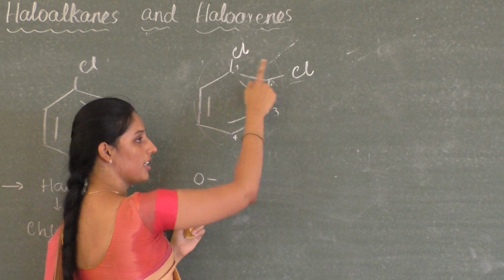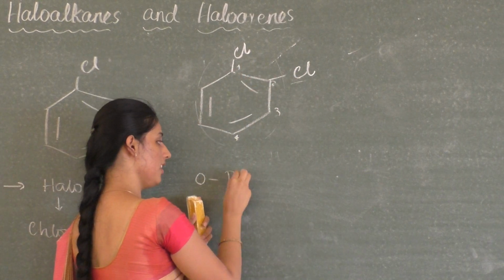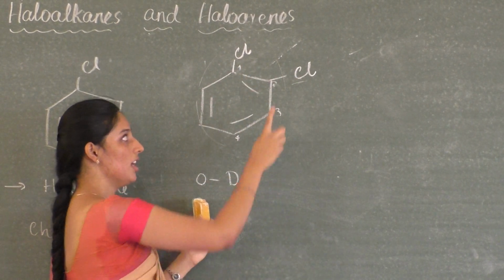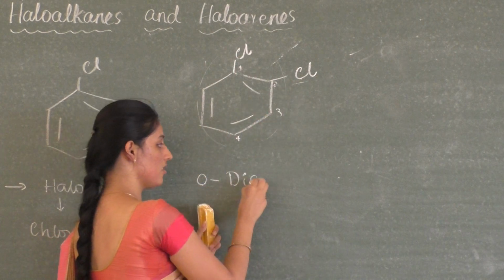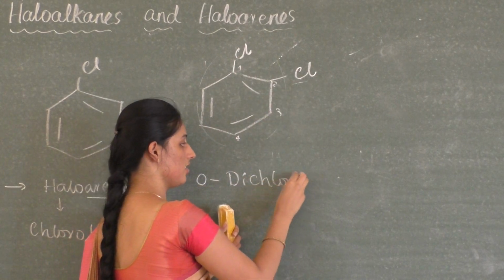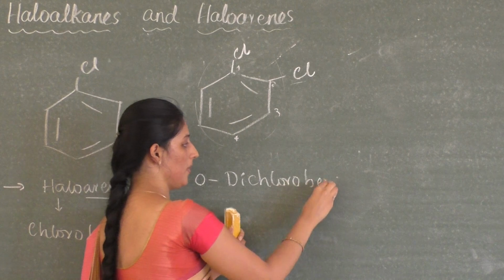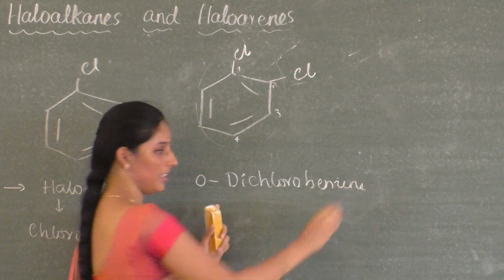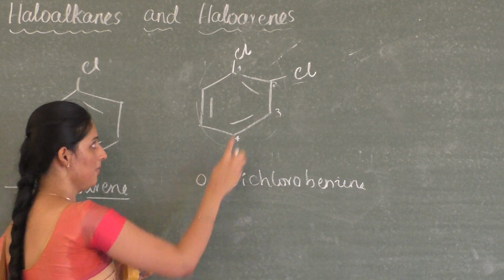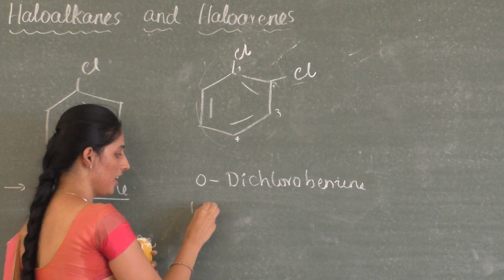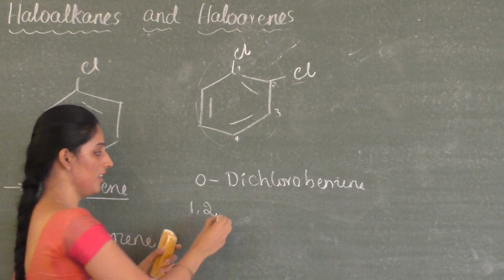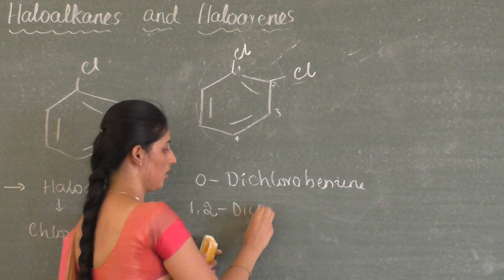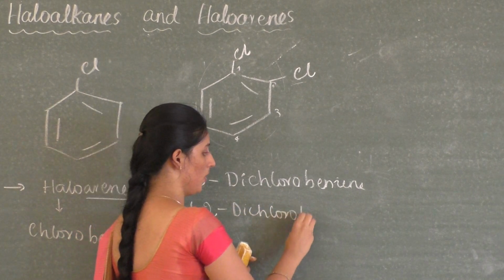How many halogen atoms are there? 2 halogen atoms are there. It is ortho di. Which halogen is there? That is chlorine. So it is orthodichlorobenzene. This is the common name. IUPAC name: at 1 and 2 position we have chlorine, so it is 1, 2-dichlorobenzene.